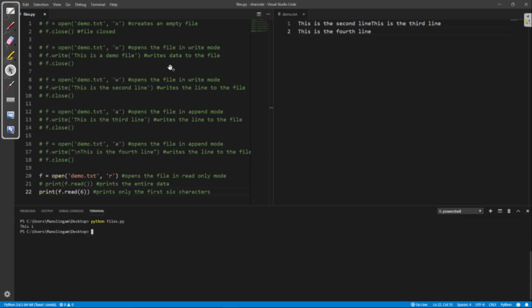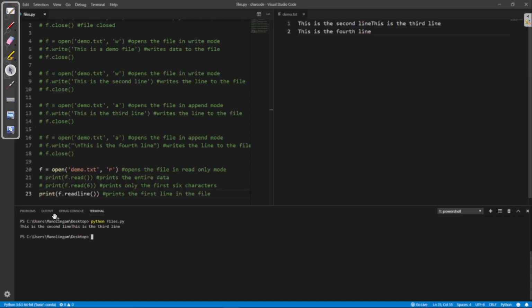Then readline. We know that with readline, the important point is whether it is line or lines. If it is readline only, that is the singular one, then simply the first line will be printed. Our first line is this, so it will be printed.